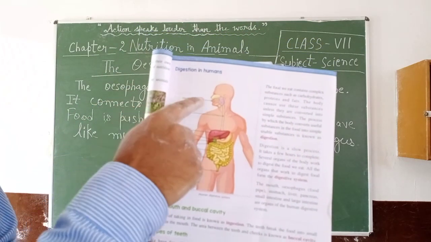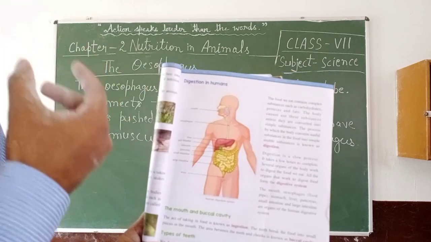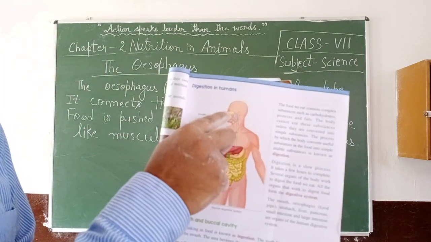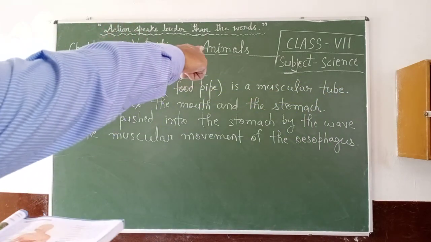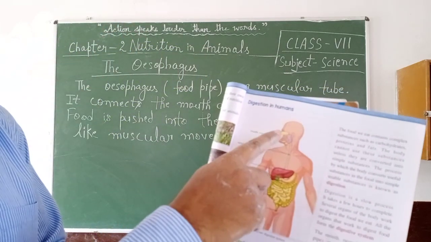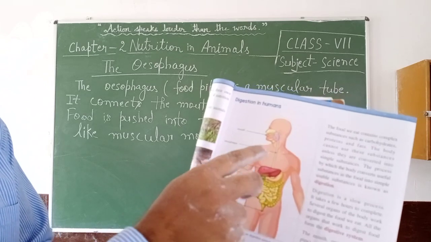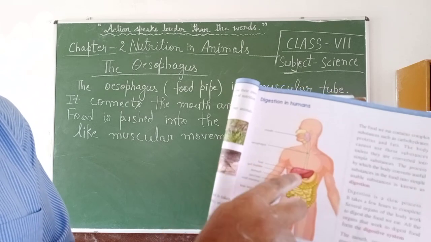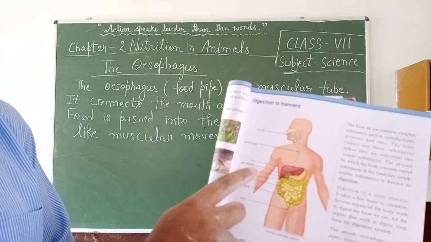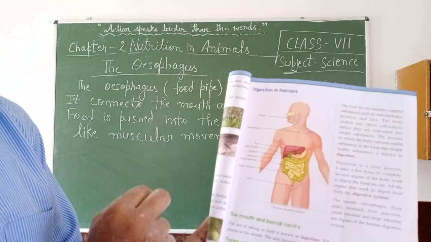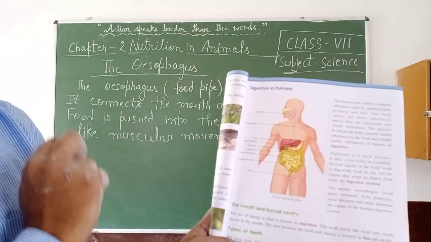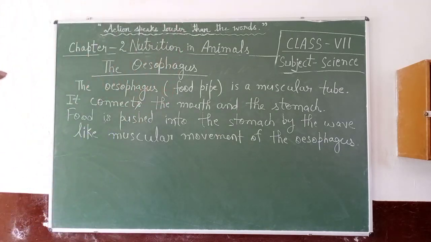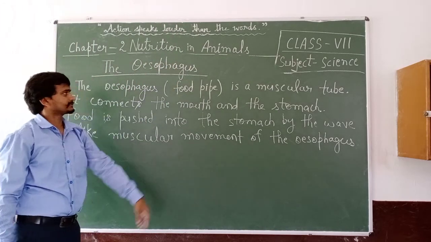The first process is the mouth, the ingestion, where we take food inside the mouth, and then this muscular pipe-like structure, the esophagus. After that come other parts like liver, gallbladder, stomach, pancreas, small intestine, large intestine, and finally the anus. We will discuss them one by one, but at present the esophagus.